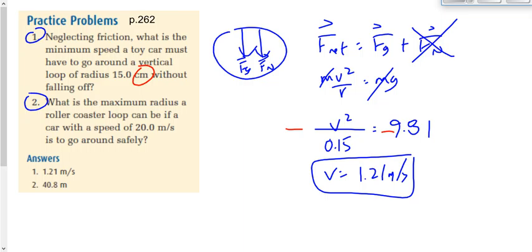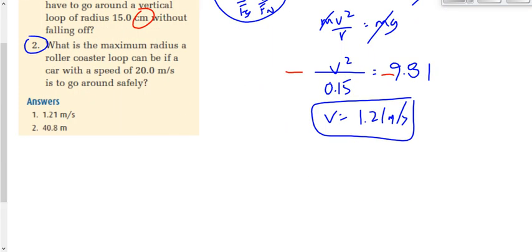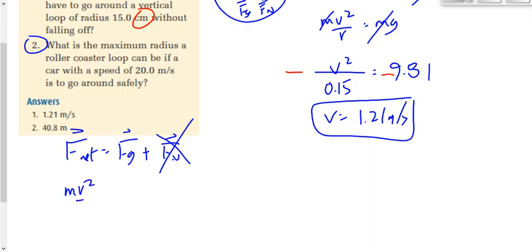Well, what happens when it falls out of the loop, or begins to fall out of the loop? The normal force is 0. So really, this is the same question as question number 1. We're just solving for a different variable here. We're given a speed here. We need to solve for the max radius. So we're going to say, at the top of the circle, net force is equal to Fg plus Fn. But we're going to say Fn is equal to 0. mv squared over r is equal to m times g. Cross off the masses, which again is good because we don't know how heavy this roller coaster is.